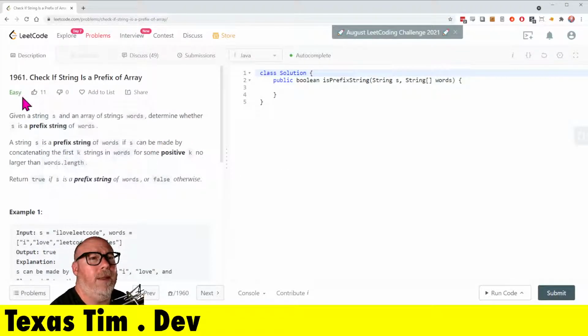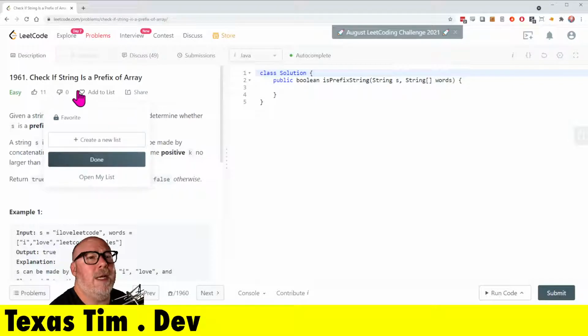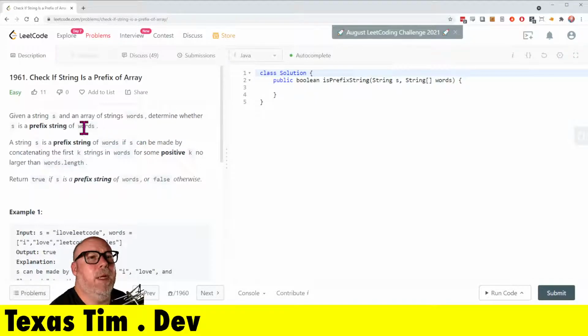Okay. Easy. I am logged in, right? Yeah, I'm logged in. It's asking me to favorite, I see. No. Check if string is a prefix of array. Given a string, S, and an array of strings called words, determine whether S is a prefix string of words.